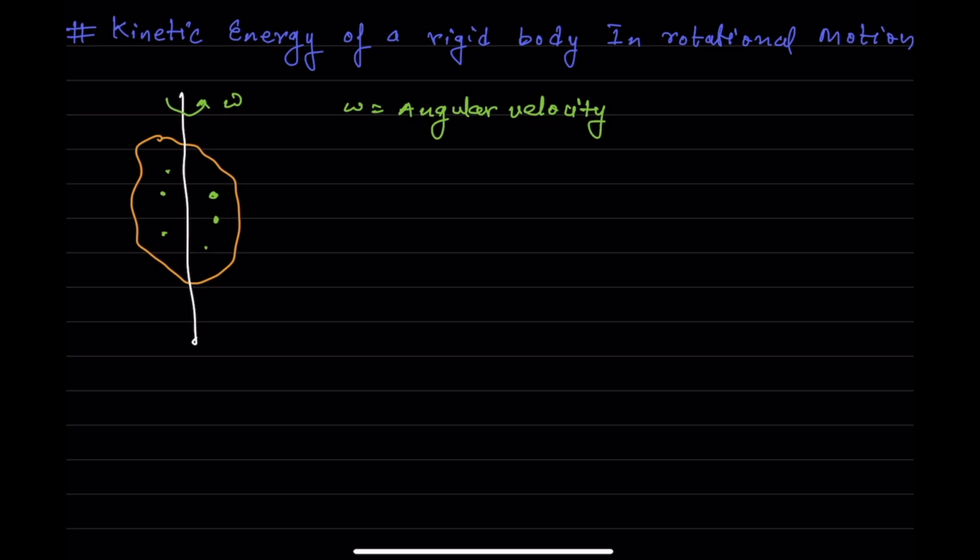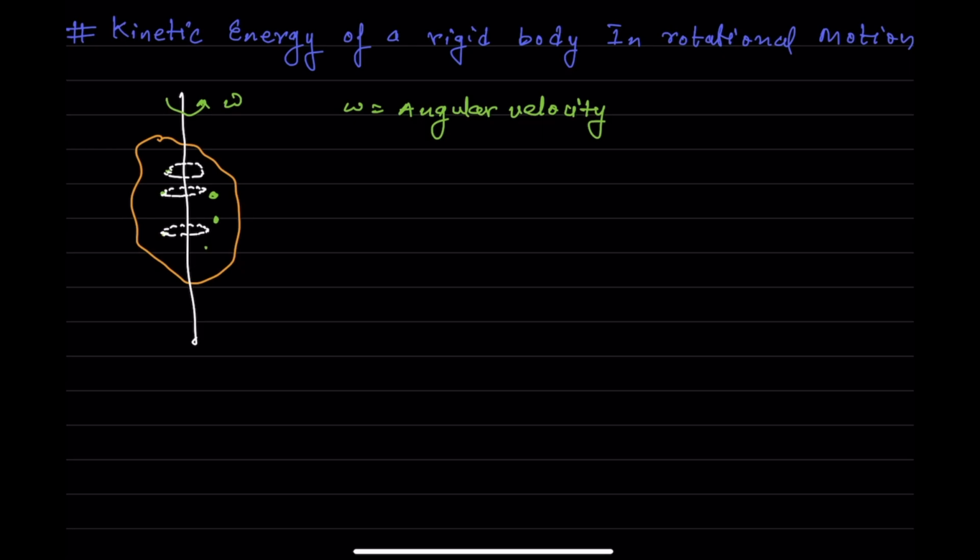Now there are different particles, so they will be rotating in circular motion. They will be performing circular motion about this axis of rotation, as we know that rotational motion is just the combination of multiple circular motions, right? So this particle is performing circular motion, and this particle is also performing circular motion like this, and this is another particle which is performing circular motion like this. So all the particles of the rigid body are performing circular motion. Now I want to find out the total kinetic energy of this rigid body.